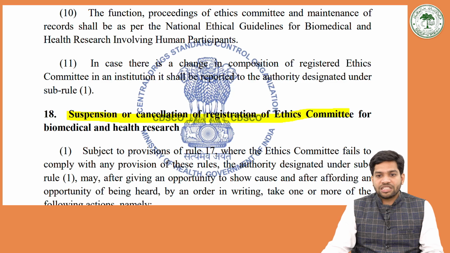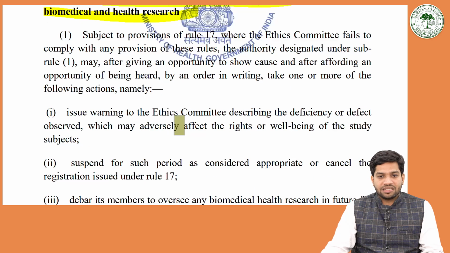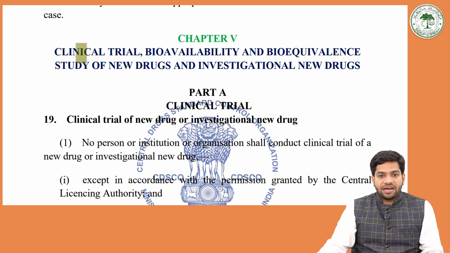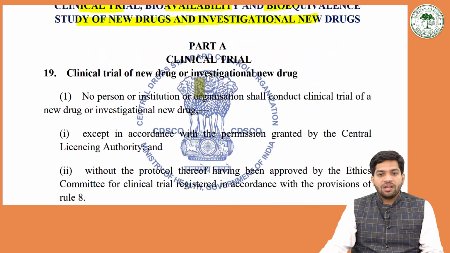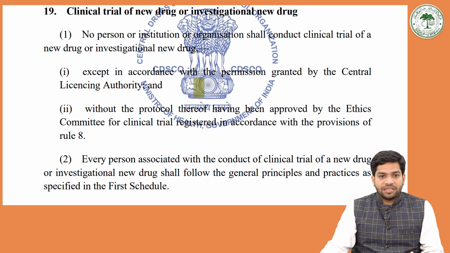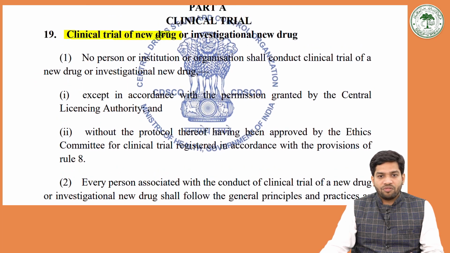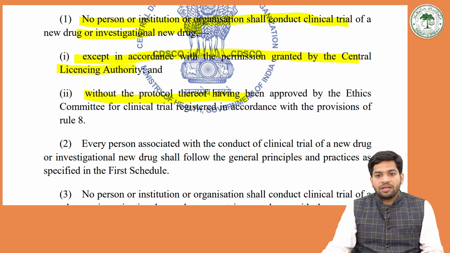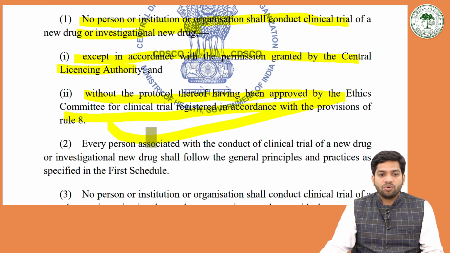Suspension or cancellation of registration of ethics committee for biomedical and health research. Chapter 4 deals with the clinical trial, bioavailability and bioequivalence study on new drug and investigational new drug. So what all should be seen for a clinical trial of a new drug or investigational drug. No person or institution or organization shall conduct clinical trial of a new drug or investigational new drug except in accordance with the permission granted by the central licensing authority, and with the protocol having been approved by the ethics committee for clinical trial registered in accordance with the provision of rule 8.